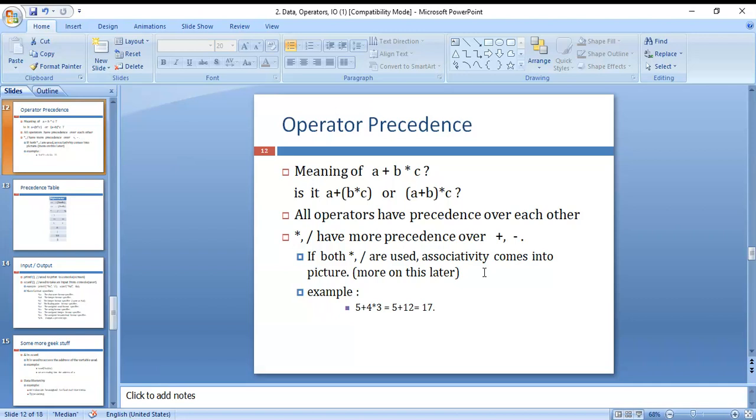Brackets first, solve inside the brackets, then after that of, then division, then multiplication, then addition, then subtraction. These are the different types of operators you can solve by using that precedence only. Other precedence we can't use.